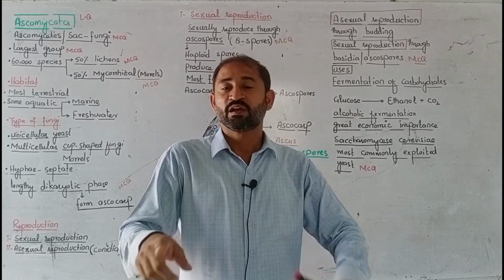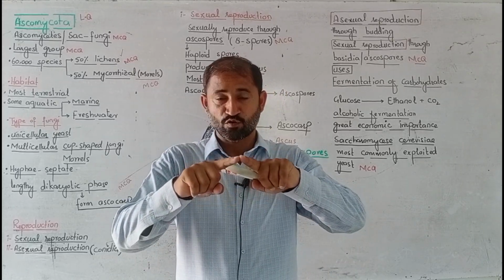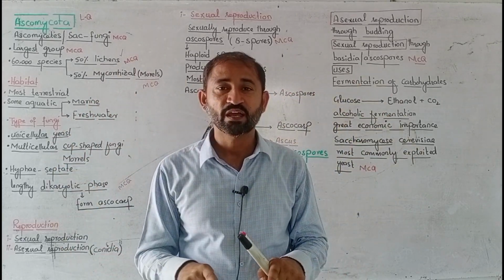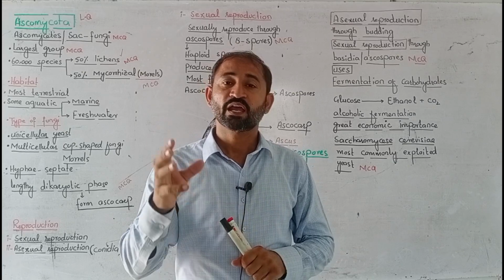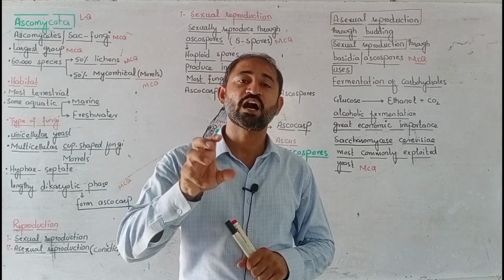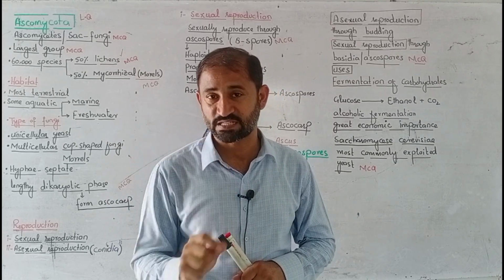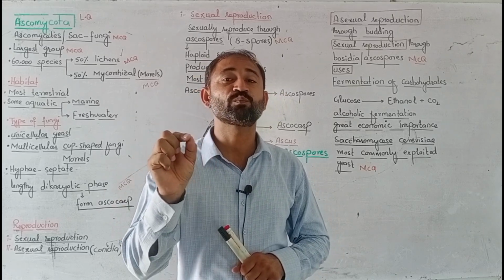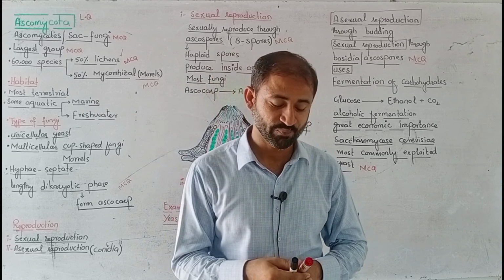Once again, most Ascomycetes consist of a dikaryotic fruiting body, that is called ascocarp, and within the ascocarp, asci are present, and within the ascus, ascospores are present, that are 8 in number.